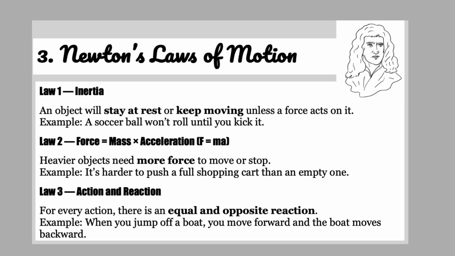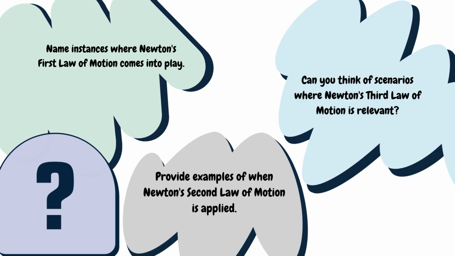So here are some examples. Inertia: an object will stay at rest or keep moving unless a force acts on it. For example, a soccer ball won't roll until you kick it, and heavier objects need more force to move or stop. An example is that it's harder to push a full shopping cart than an empty one. Number three is action and reaction. For every action, there is an equal and opposite reaction. For example, when you jump off a boat, you move forward and the boat moves backward.